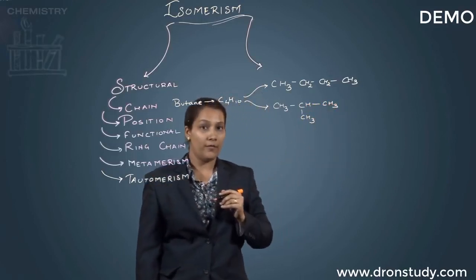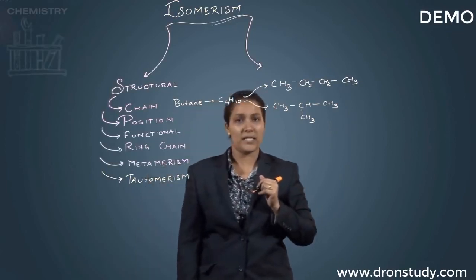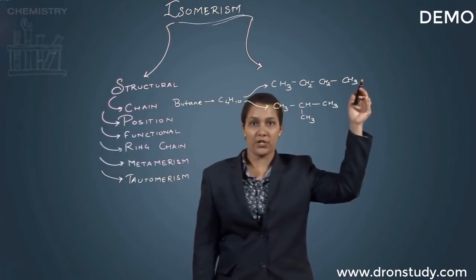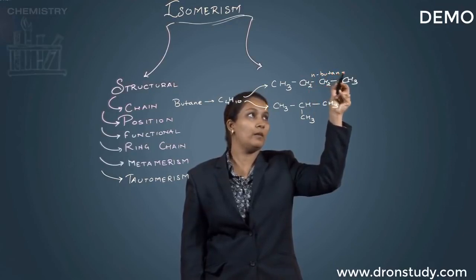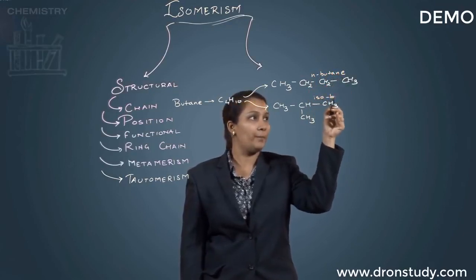Now, if you remember, we have studied these concepts in our basic principles also. So over here, you can name this very first molecule n-butane, and this is your isobutane.